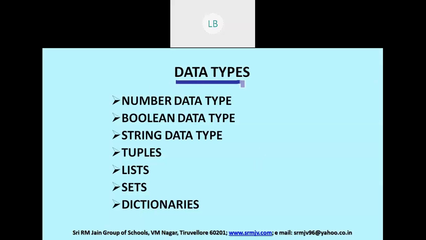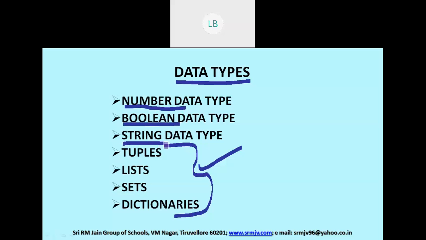The next one, data types. These are the fundamental data types you have in Python. Tuples, list, sets and dictionaries, we'll be discussing in the forthcoming chapters. In this class, we'll see numerical data type, Boolean, and string data type.